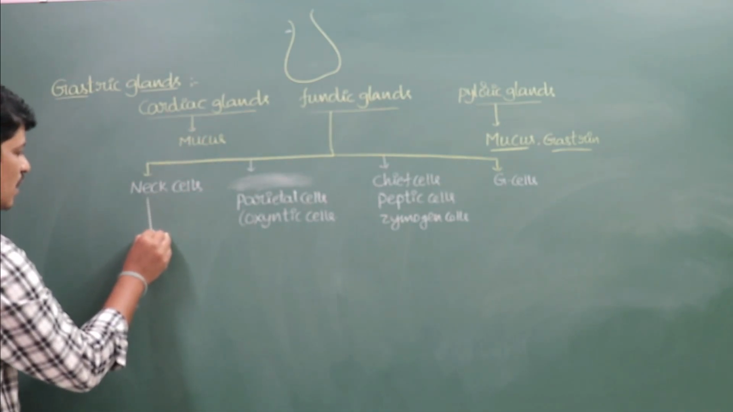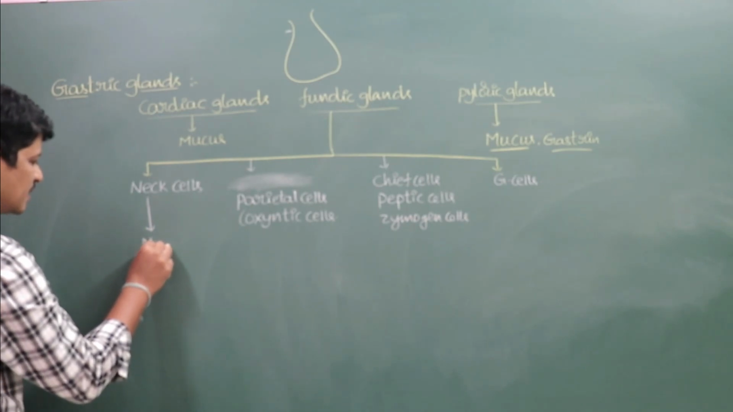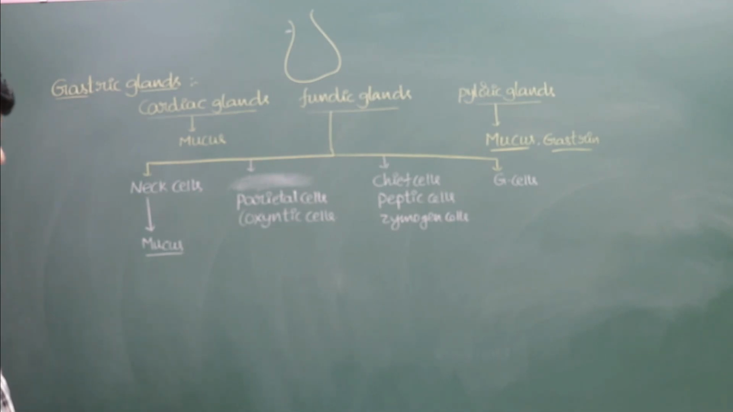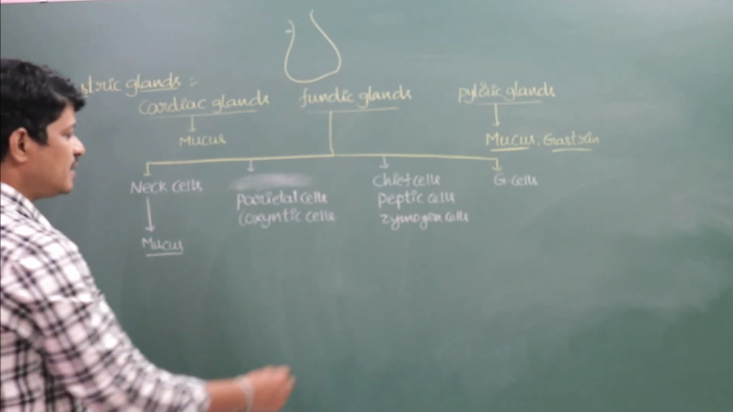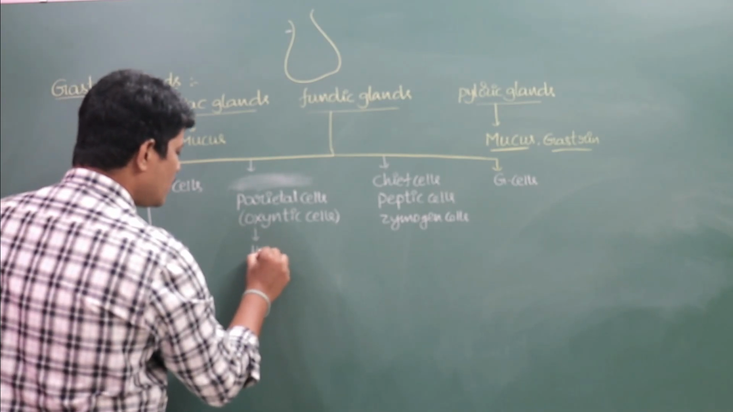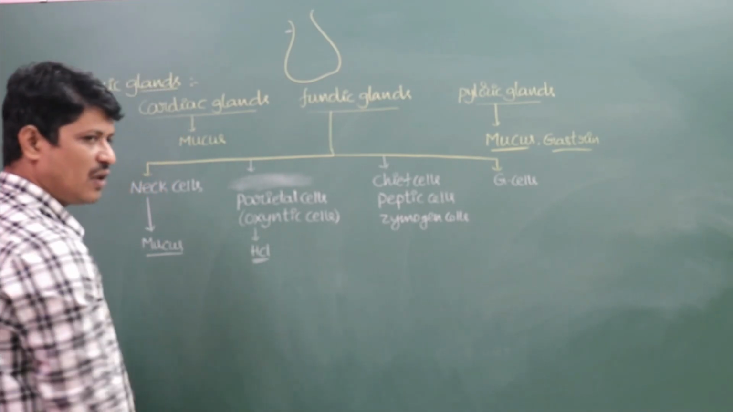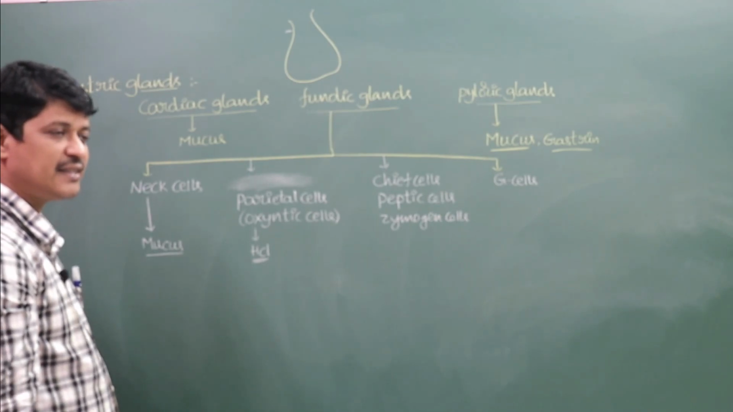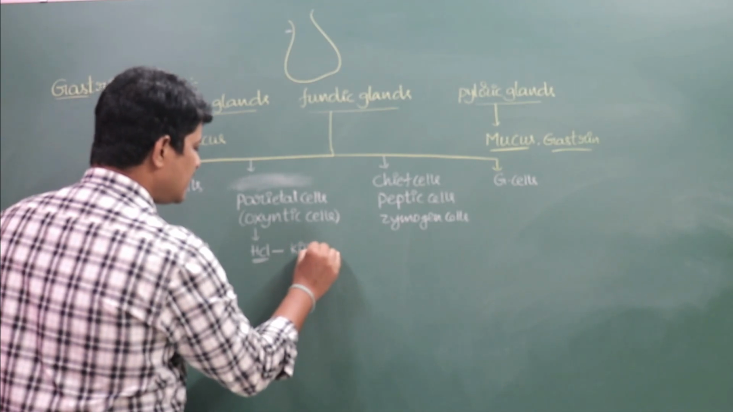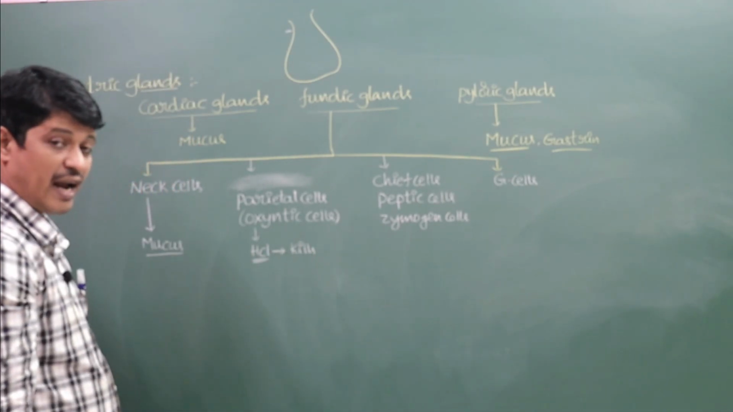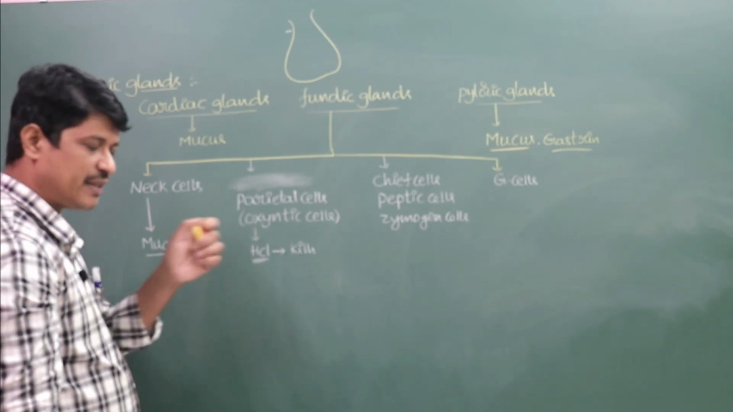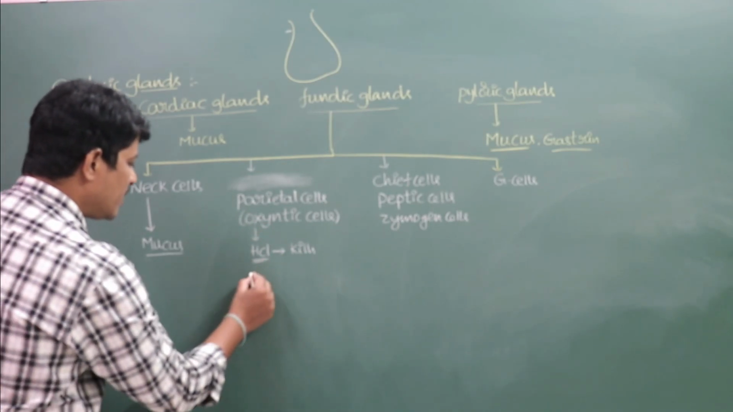The neck cells of the fundic glands secrete mucus only for the lubrication of the food particles. But the parietal cells or the oxyntic cells secrete hydrochloric acid. This hydrochloric acid kills the bacteria and viruses, and it also activates the proteolytic proenzymes.